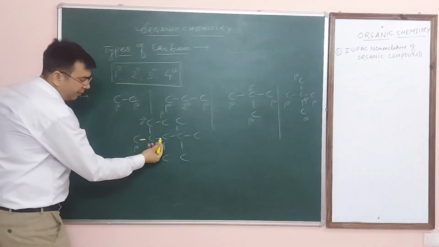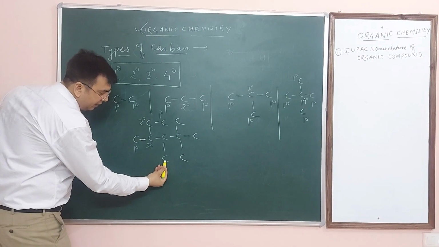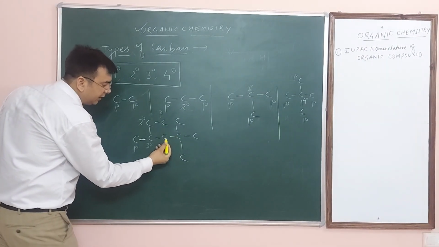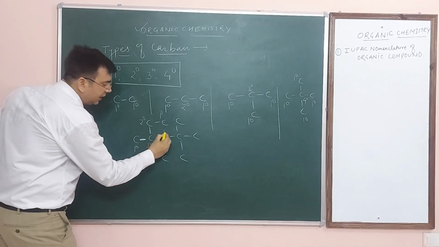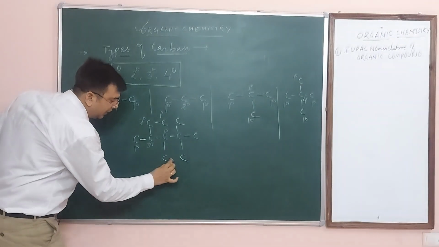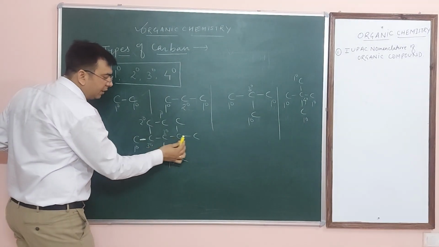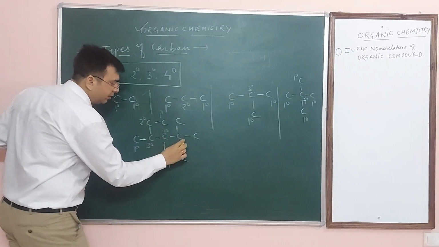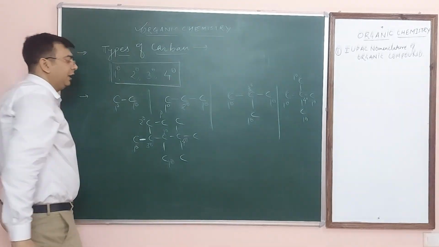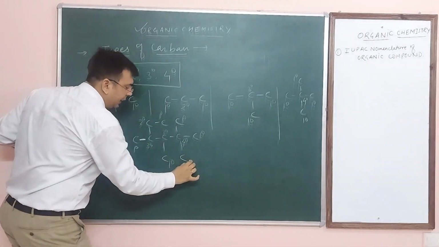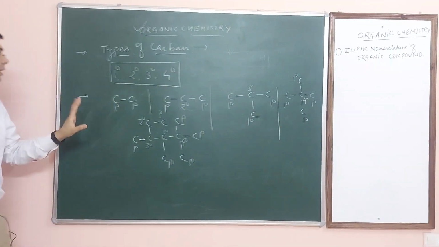Clear? Same as this one. You see, this is directly linked with this carbon. This one is directly linked with this carbon, and this one is directly linked with this carbon. It is attached with 3 carbon. It means 3 degree carbon atom. See, this one is the 1 degree. Now you see this carbon atom. This one is directly linked with this carbon, this carbon, this carbon and this carbon. That is why it is known as 4 degree carbon atom. Now this one is the primary, primary and primary. I hope it is clear.